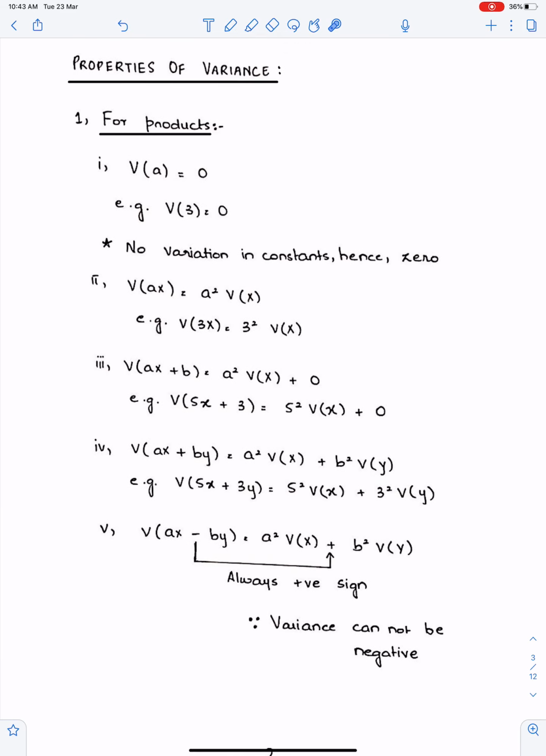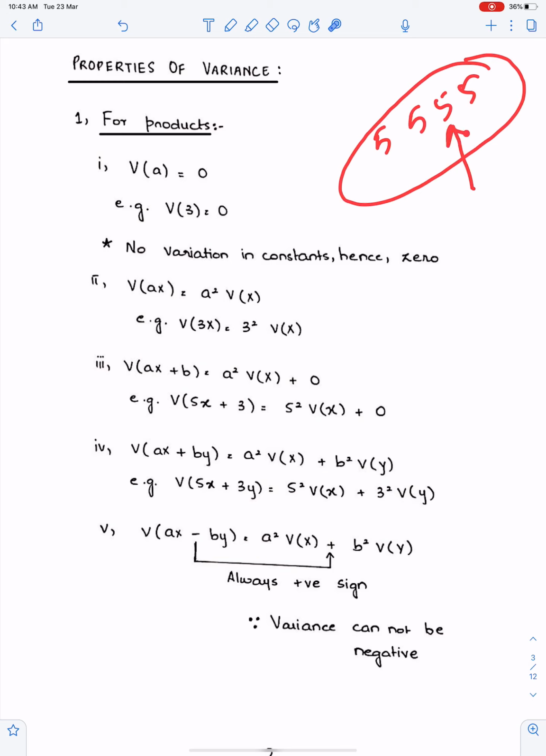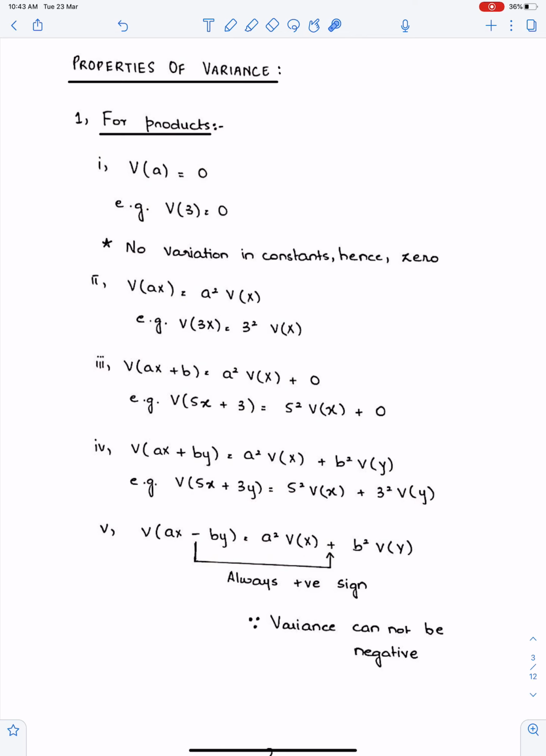Properties of variance are very important, especially for sums. Now this is for products. Variance of a constant is 0. Why? Because if all observations are equal to 5, if we have 4 observations and all observations are the same, then there is no variation of the observations from their mean. Therefore, variance of a constant is always 0. Variance of 3 is 0. Variance of 5 is 0. Variance of any constant is 0. Because no variation in a constant, hence 0. Because variance tells the variation of the observations from their mean. When all observations are the same, then there is no variation.